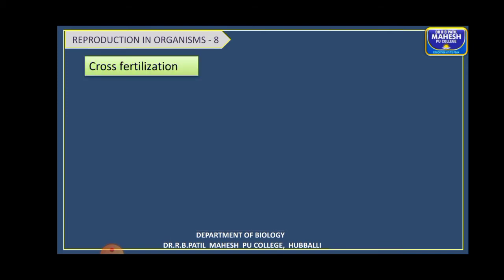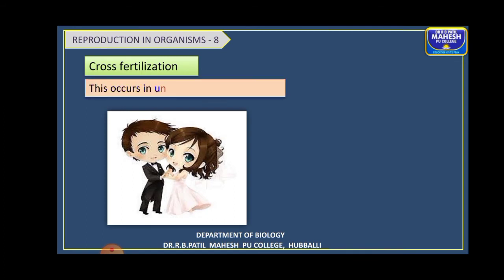Next, you all know what is cross fertilization. That is, this occurs in unisexual organisms. As a single sex organ is present, only a single gamete is produced, and the male gamete is transferred into the female body. Either internal or external fertilization may take place, right, leading to the fusion of gametes. So this is about self and cross fertilization. Okay, hope you have understood the concept of fertilization.